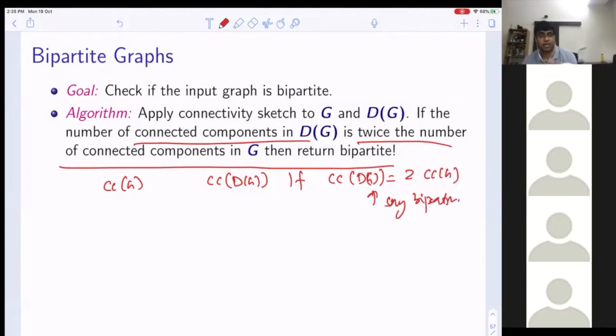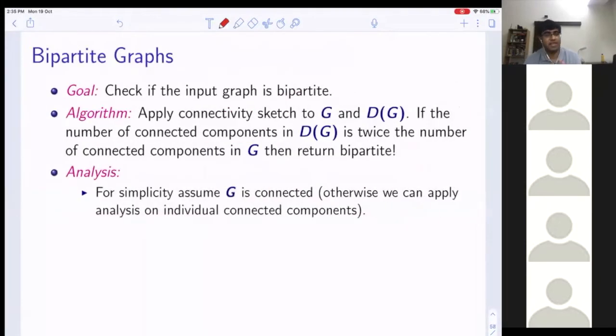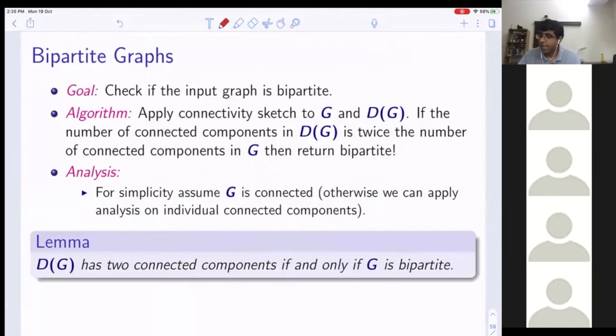That's it. And this we can do in polylog space. For simplicity of analysis, let's assume that G is connected. Otherwise we can apply the analysis on individual connected components. And we will show that D of G has two connected components if and only if G is bipartite. So this is another test of a graph being bipartite.